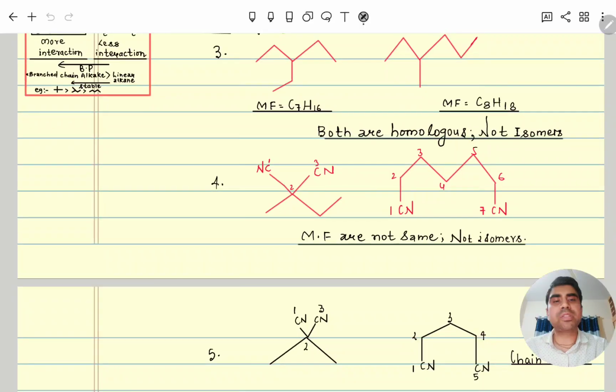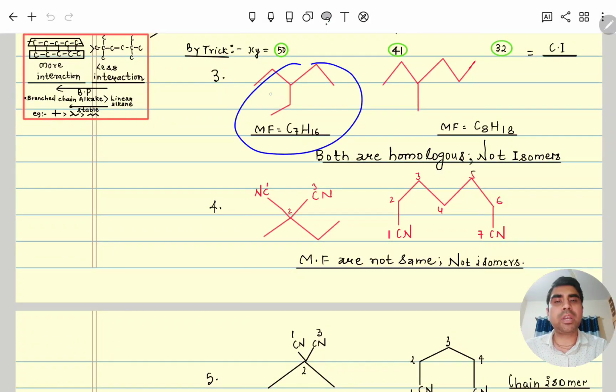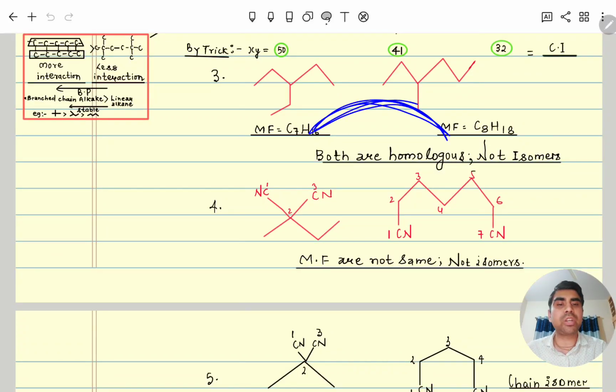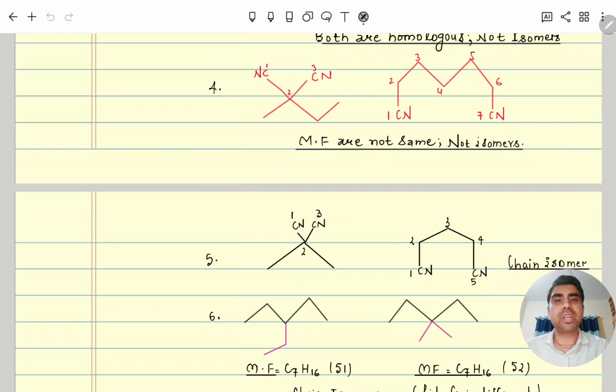Moving further, here you can see this compound, the molecular formula is only different. So don't go for any other. So both are a homologous series. The molecular difference is CH2, or 14 AMU difference. But both are not chain isomers, not any isomer. Next after that, here also you can see, here how many? One carbon here, one carbon here. This is the third carbon, fourth, fifth and sixth, total 6 carbon, but here 7 carbon. The molecular formula is different, so it is not any isomer.